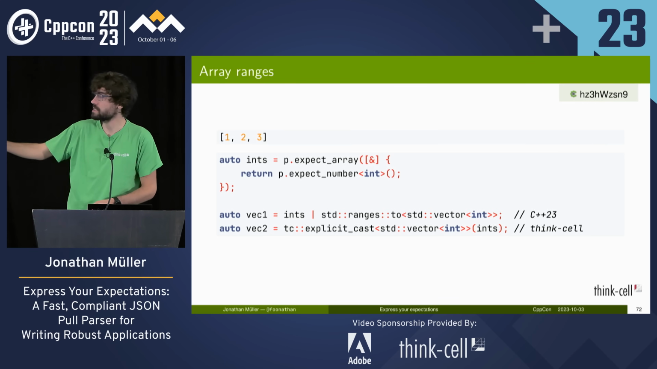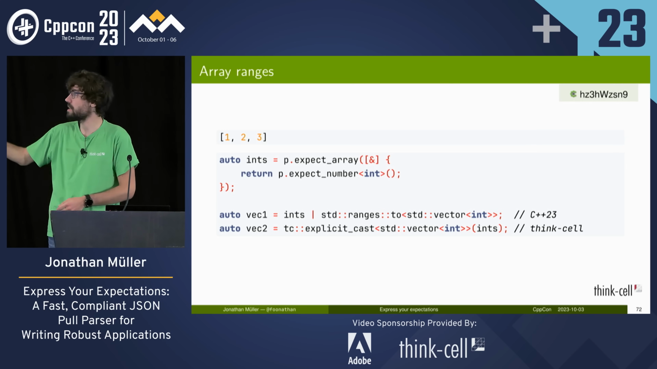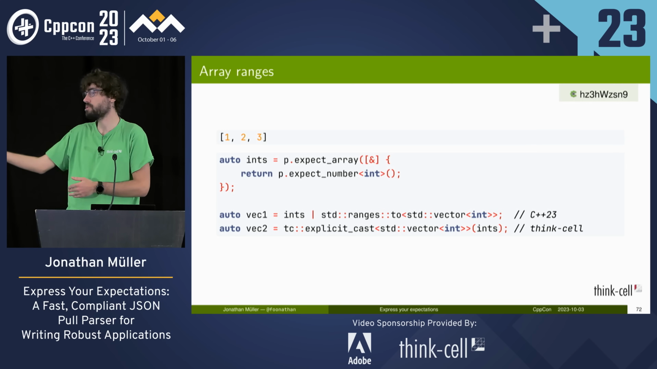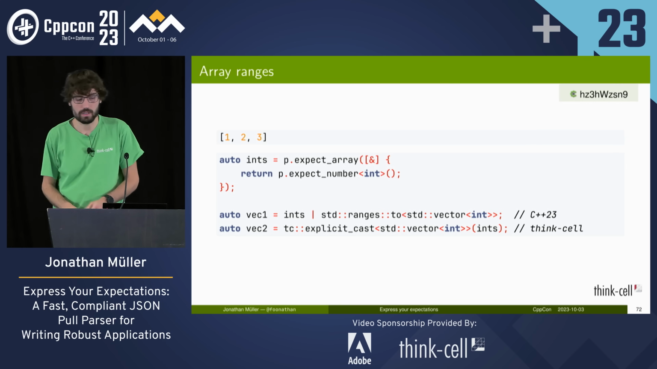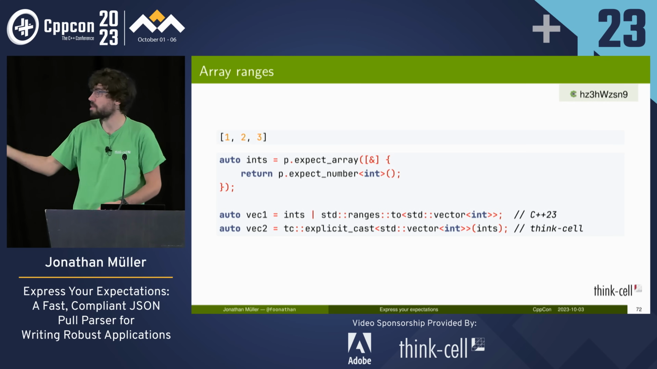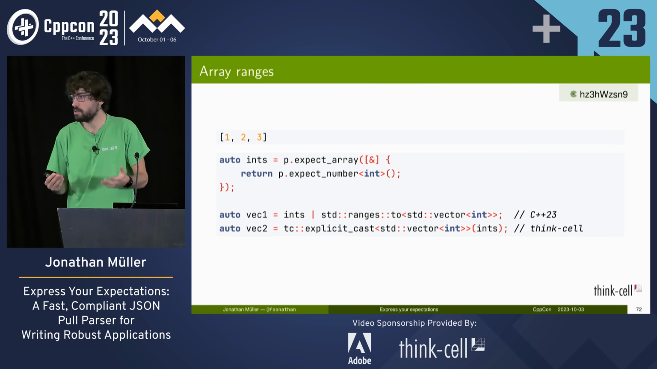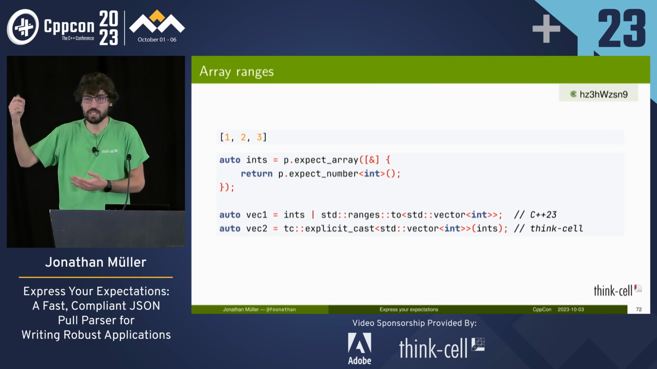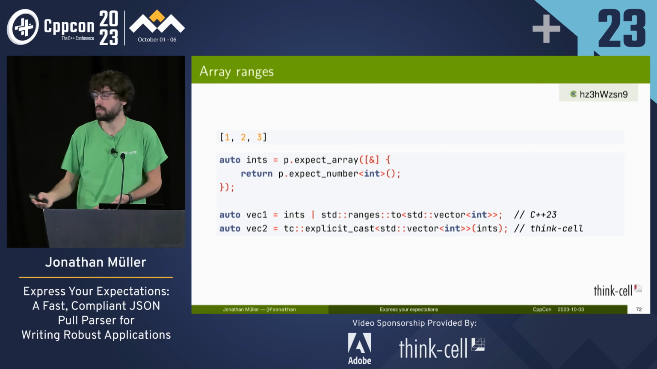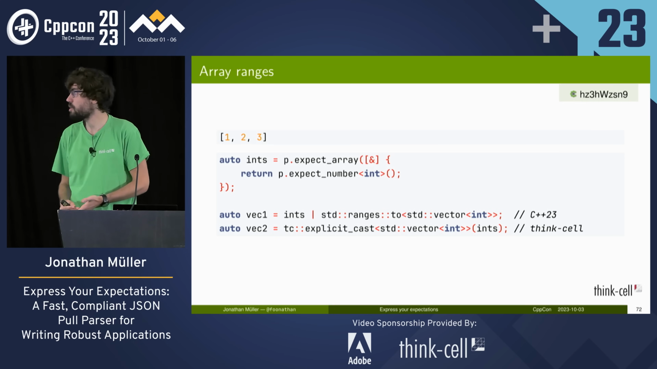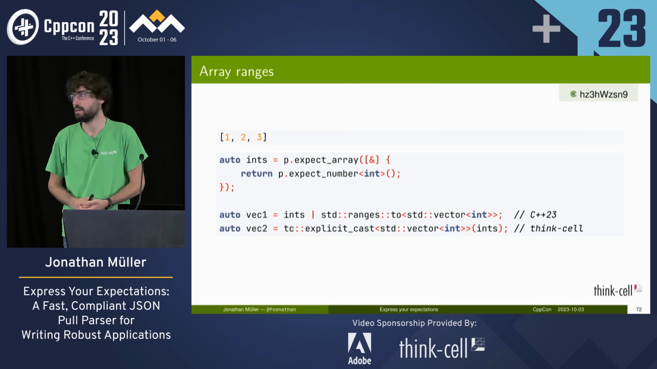And in the library, we have this explicit cast because we can't add a constructor to std vector. So we use an explicit cast to convert the arbitrary range into a vector. And so we just converted a JSON array into a vector without any intermediate allocations, without any copies, right? We directly create the thing.